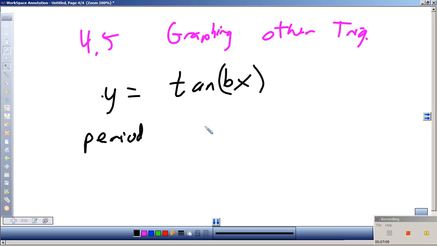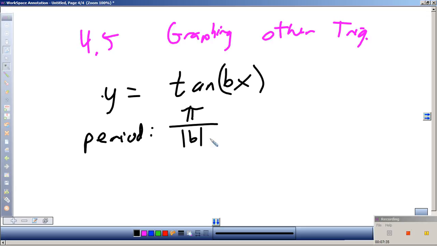Do you remember the formula for the period of a sine or cosine graph? 2 pi over absolute value of b. What do you think it will be for a tangent graph? Yeah, pi over absolute value of b. Does everybody follow where that came from? Because remember, sine and cosine repeat every 2 pi, tangent repeats every pi.